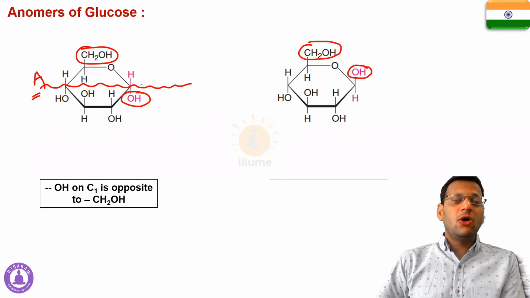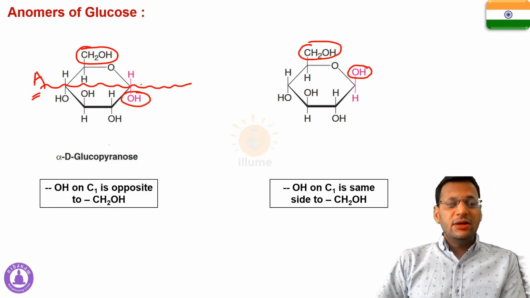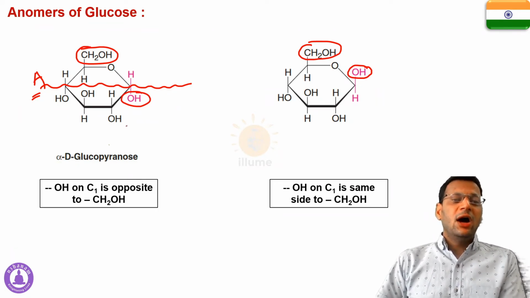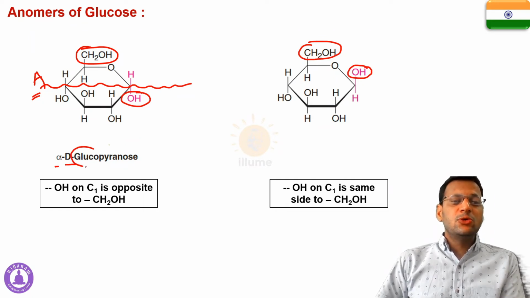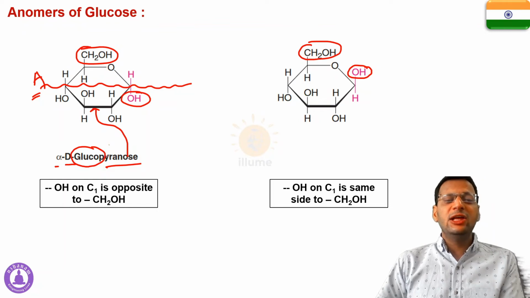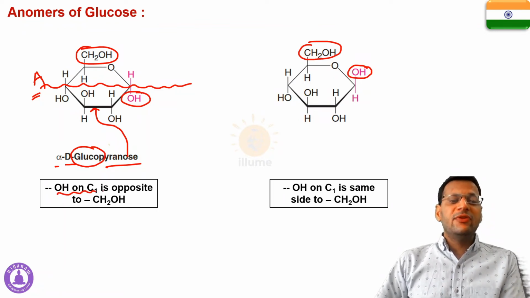So this is called alpha D-glucopyranose, the alpha anomer. Why alpha D-glucopyranose? Because this is glucose and the ring is a pyran ring. So this is glucopyranose, alpha D-glucopyranose. Why is it alpha? Because OH on carbon number 1 is on the opposite side to CH2OH.